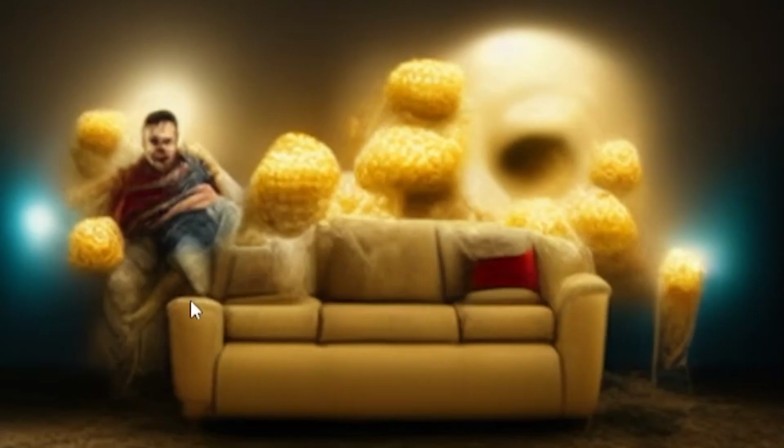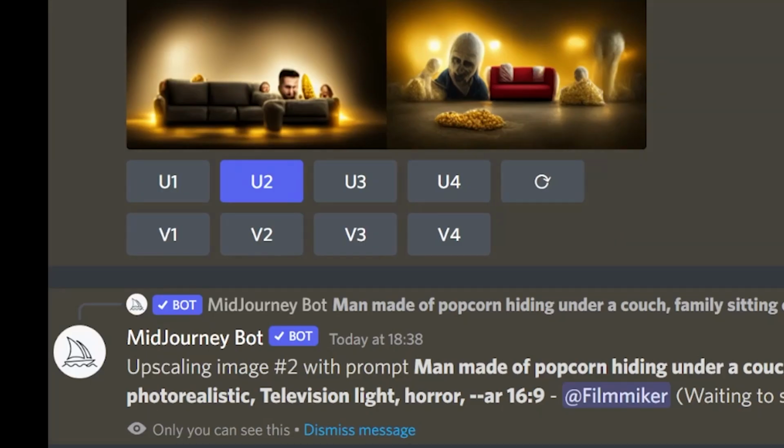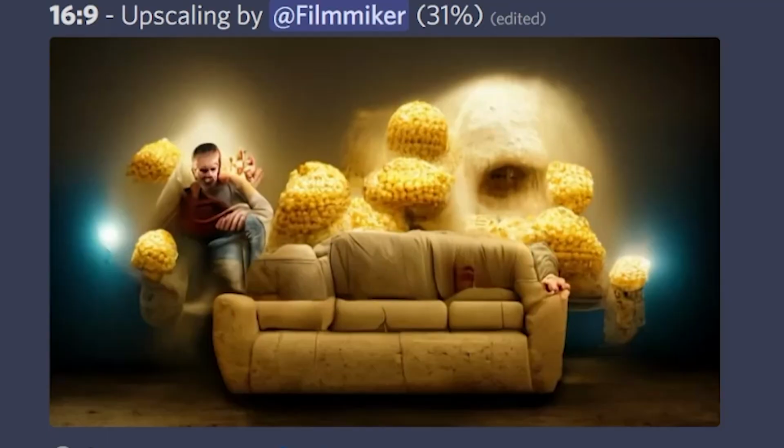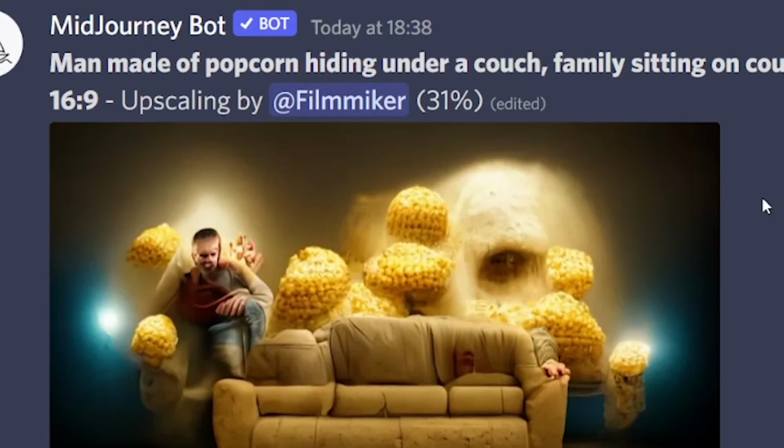But this one, I kind of like the composition and everything, and those weird popcorn people. You know what? Let's do number 2. I want to up-res number 2. We are in the future right now. Wow, it's only 30% generated and it's already looking so much better. Take a look at this.